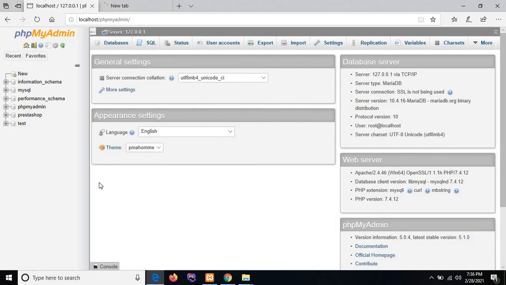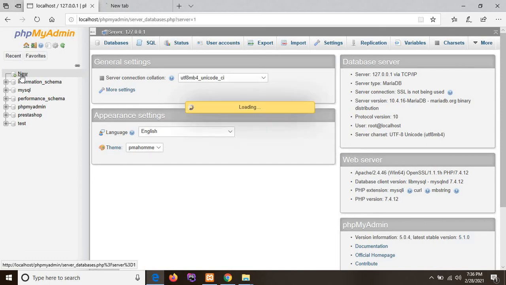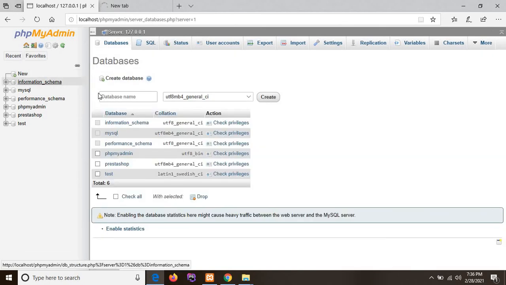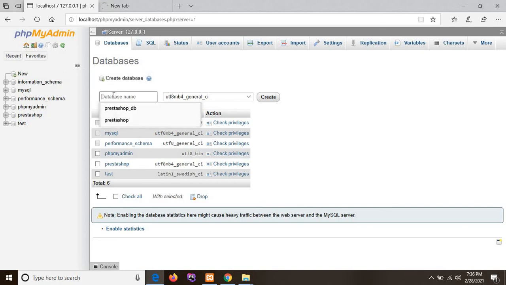This is the phpMyAdmin panel. We need to create one database for the project. Click on New to create a new database. Then just type the database name. Prestashop DB is my database name. Click on the create button.